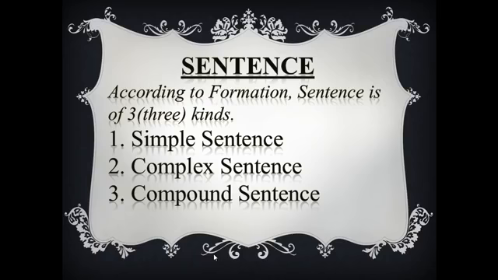Then, complex sentence. What is a complex sentence? A complex sentence is formed with a principal clause along with a subordinate clause. Okay? One principal clause plus one subordinate clause equals a complex sentence. Okay?